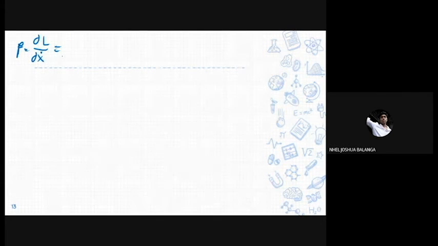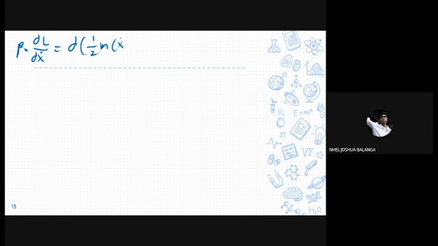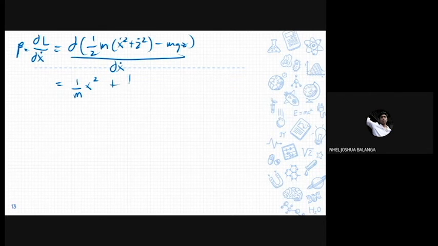So this becomes the derivative of the Lagrangian, which is 1/2 m (ẋ² + ż²) minus mgz, with respect to ẋ. We treat the z terms as constants, so 1/2 m ż² minus mgz becomes 0, because we don't have the variable ẋ.